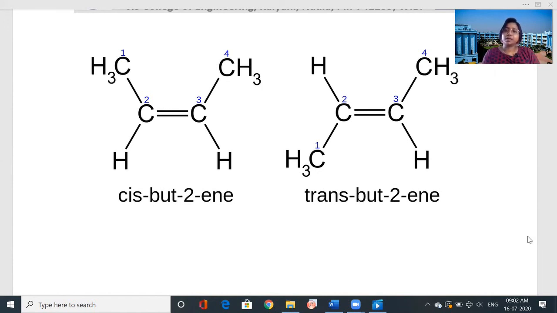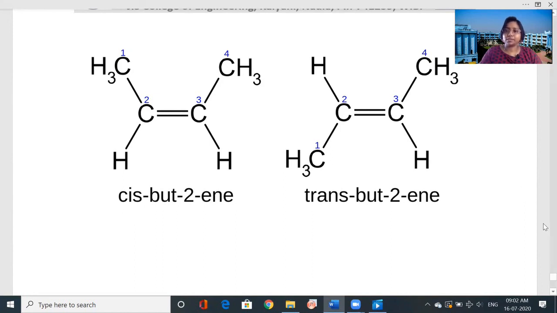Most important, in the geometrical isomers, you got the cis and trans isomers, and the optical isomers, which have optical activities, the enantiomers and the diastereomers.